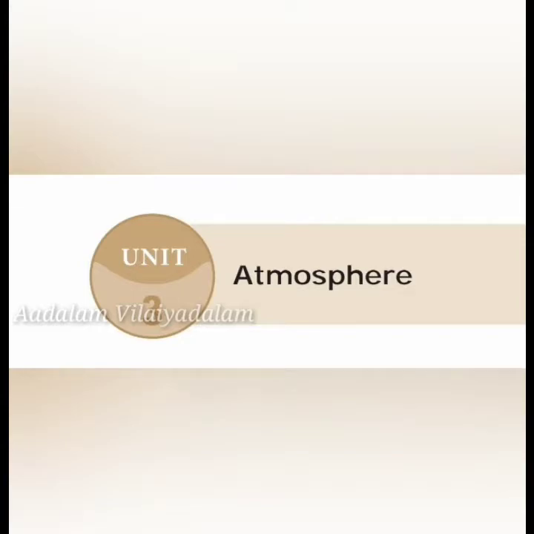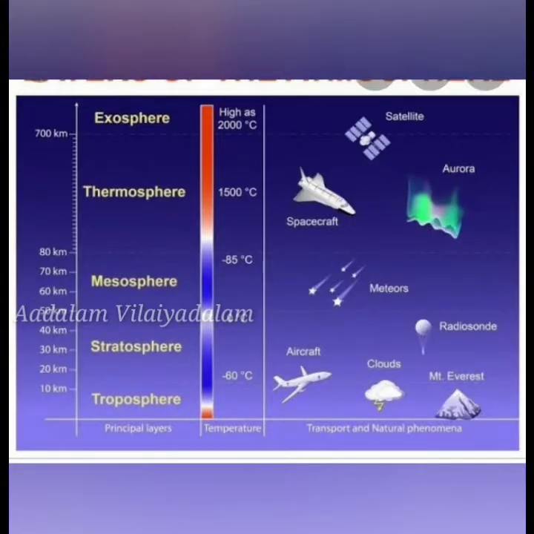Now we'll see about the structure of atmosphere. We have 5 atmospheric layers. They are troposphere, stratosphere, mesosphere, thermosphere and exosphere. So these are the 5 atmospheric layers present in the atmosphere. So we'll see about troposphere. The lowest layer of the atmosphere is the troposphere.